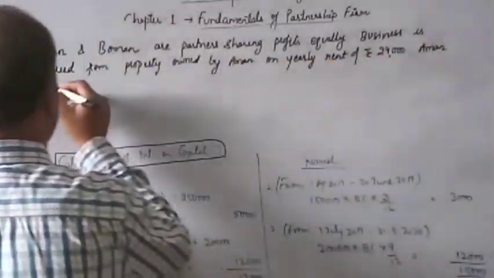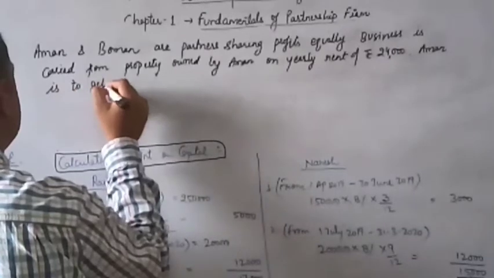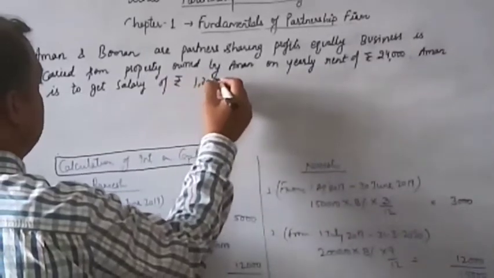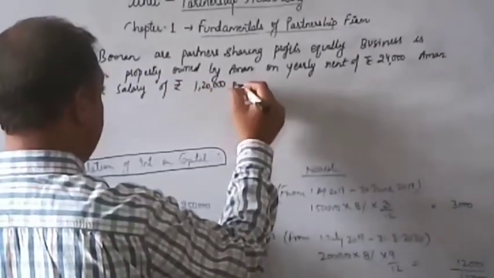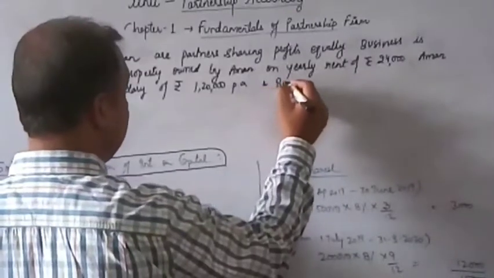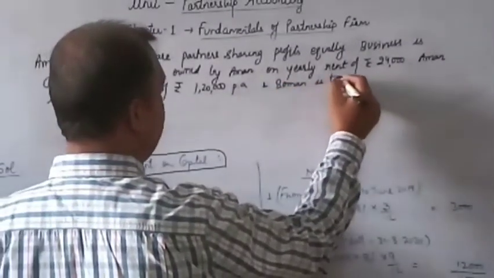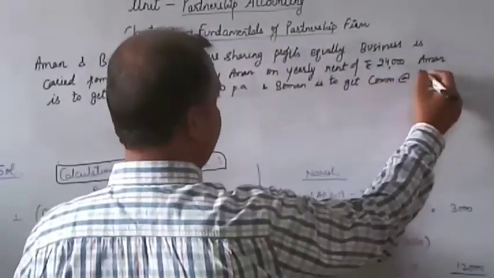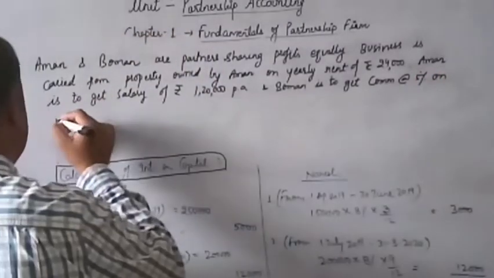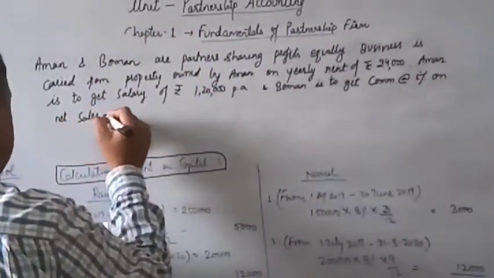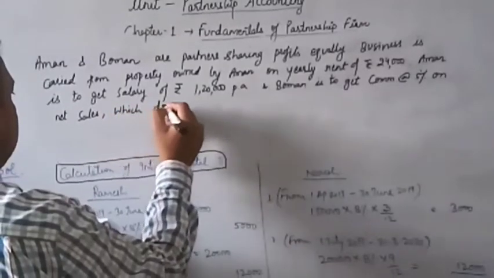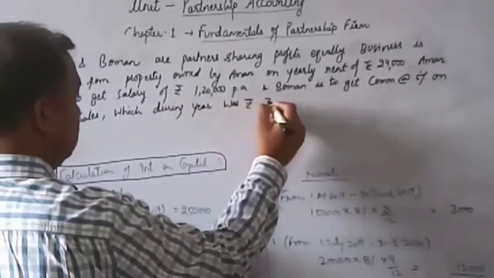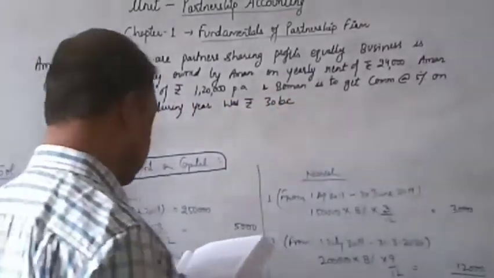Aman is to get salary of rupees 1,20,000 per annum, and Bowman is to get commission at the rate 5% on net sales, which during the year was rupees 30 lakh.